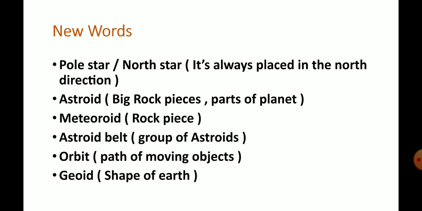If you write the answer, there is a question for you. What is the shape of Earth? You will write the answer. The shape of Earth is spherical. That is completely wrong. That is not spherical. That is geoid. Okay, that is geoid.